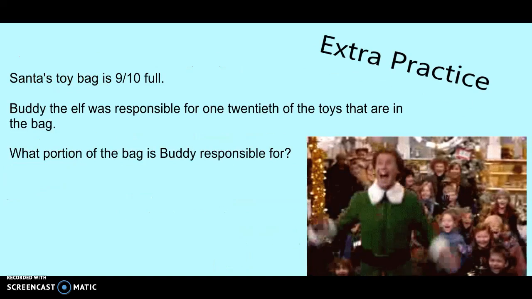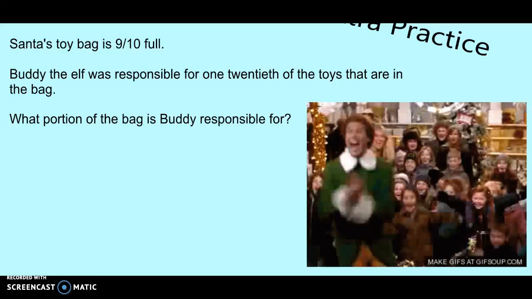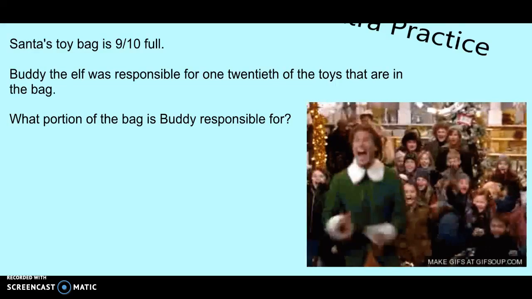So now we got one for Santa. Christmas time is coming up, and I love the movie Elf, so I couldn't help myself. So it says Santa's toy bag is 9/10 full. Buddy the Elf was responsible for 1/20 of the toys that are in the bag. What portion of the bag was Buddy responsible for?